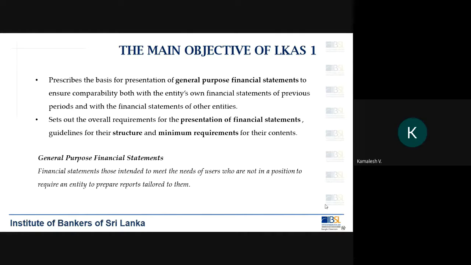Now, what happens to other companies? There are so many other companies operating in Sri Lanka. So how will people get to know information about those companies? What do you think? Anyone? How can they get information? Any responses?